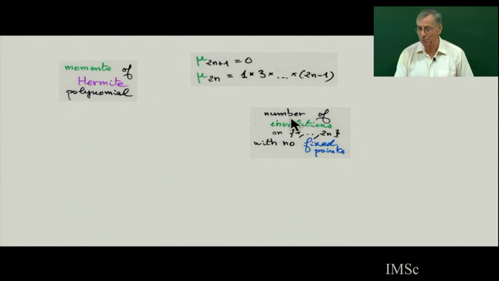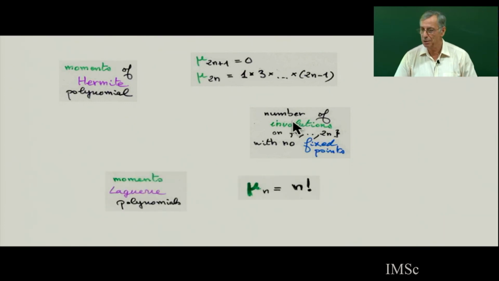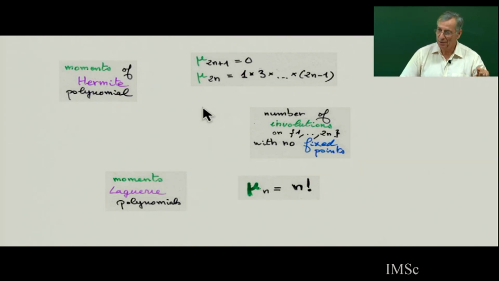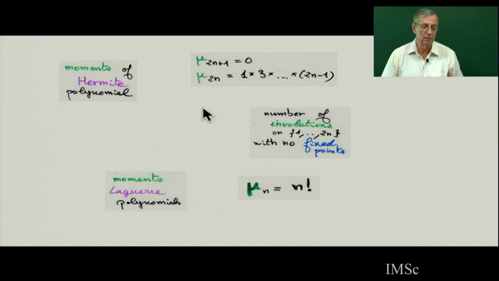Laguerre with alpha equal 1, or alpha equals 0. With the first Laguerre, the Laguerre we have seen with alpha equals 0, the moment is going to be n factorial. So it's permutations. And in fact, there are some classical sequences in combinatorics which are moments of classical orthogonal polynomials.